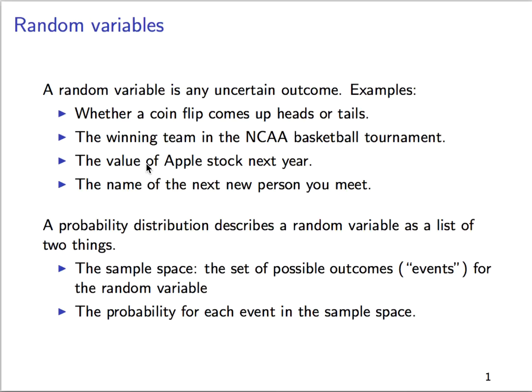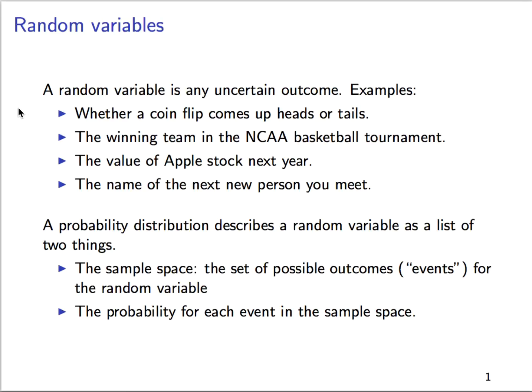So let's first talk about the idea of a random variable. If you ask a mathematician, they give you a very technical definition of what a random variable is, involving all sorts of equations and technical notions. For us, a random variable is just anything you're not sure about, any uncertain outcome whatsoever.